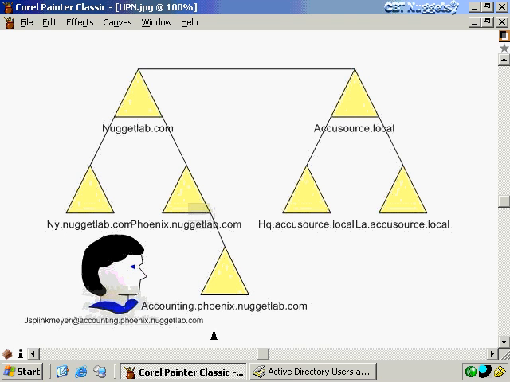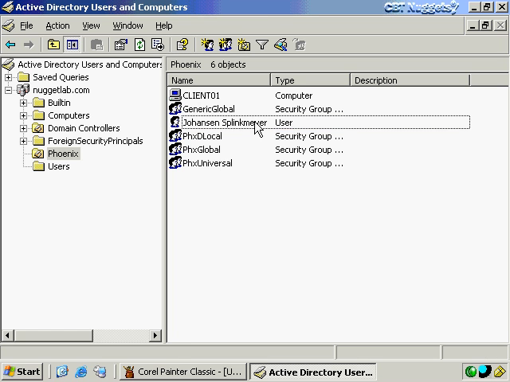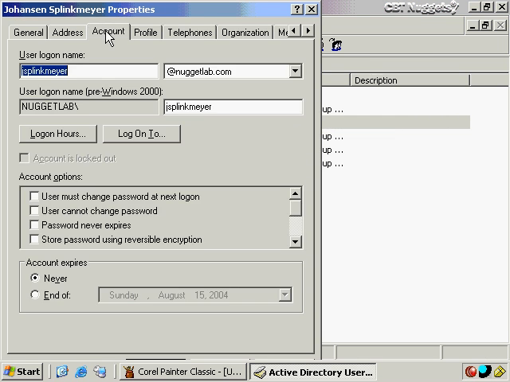And that's exactly what they'll have to do if you go to Active Directory Users and Computers. And here I've really only got nuggetlab.com, but I've gone ahead and created Johansson Splinkmeyer. And if I double-click on this and go to the account, you'll see that they can log on with an ampersand followed by the name of the domain. And if they have multiple domains to choose from, or multiple user principal names, that is, then they'll be able to select from a drop-down list here when the administrator creates the account.